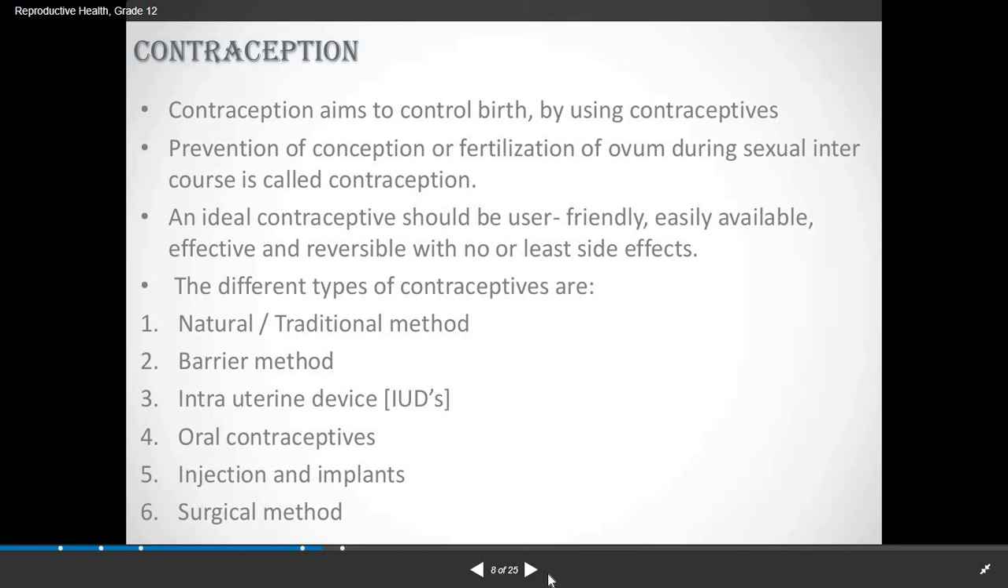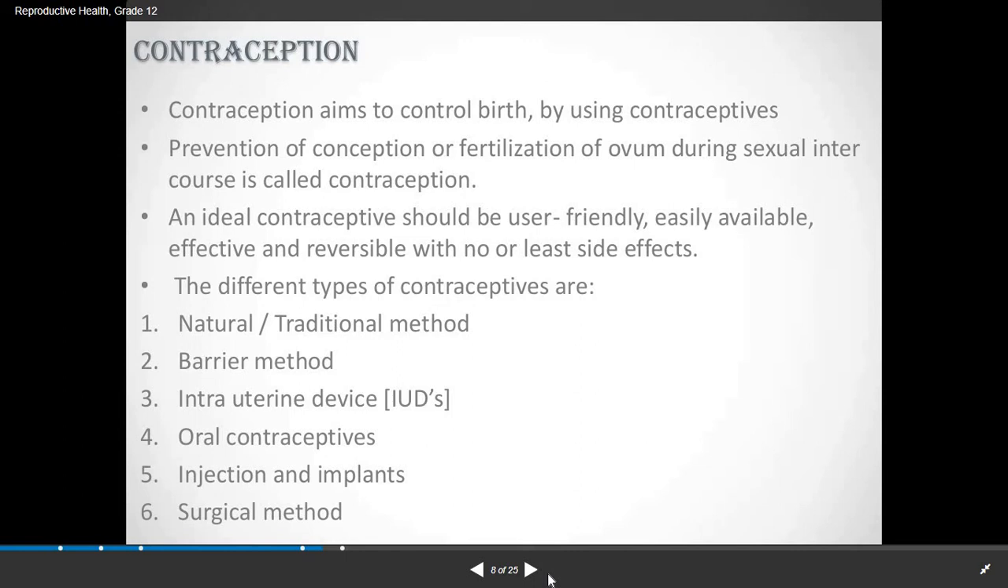Now there are six different types of contraceptives. First is natural or traditional method. Second, barrier method. Third, intrauterine device, shortly referred to as IUDs. Fourth, oral contraceptives. Fifth, injection and implants. And sixth, surgical method. All these six methods are known as different types of contraceptive.